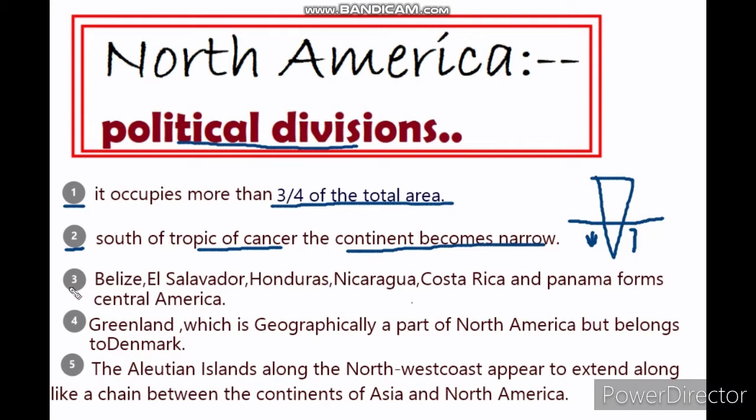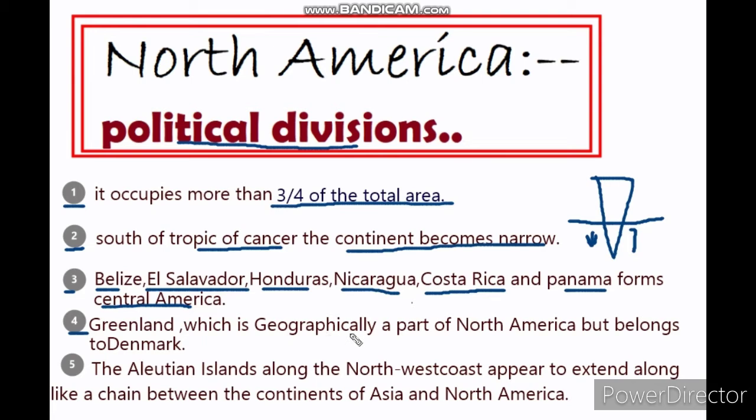Now the third point is that some countries form Central America. The countries are Belize, El Salvador, Honduras, Nicaragua, Costa Rica, Panama, and two or three more countries which form Central America.